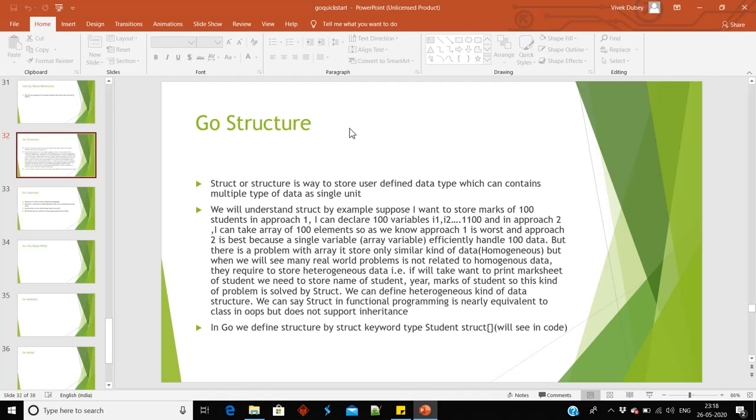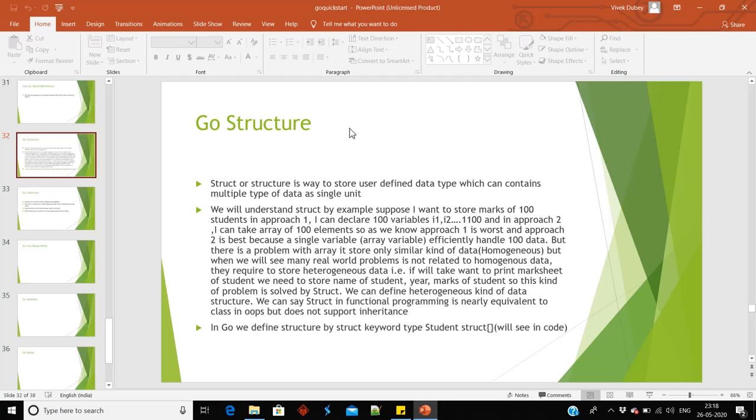We are going to discuss the structure in Golang. Structure is one of the very important concepts of Golang. We can say it is equivalent to class in object-oriented programming languages and struct in C. Suppose we want to store heterogeneous kinds of data in a single unit, so we can use struct in the Go language. To understand struct, we can look at one example.